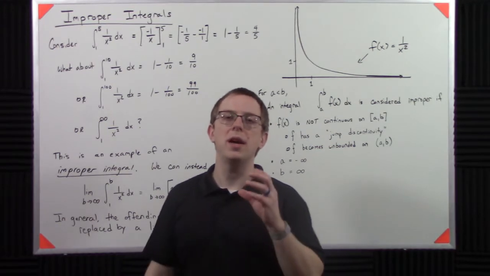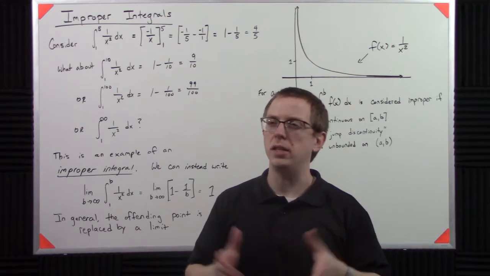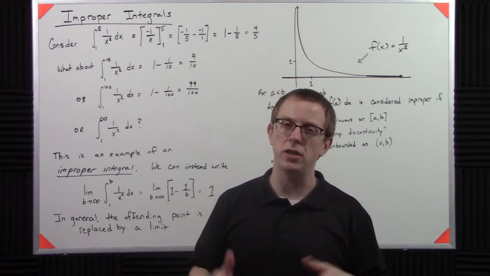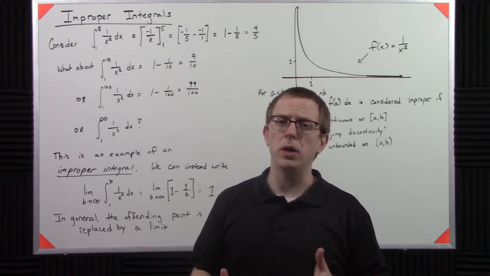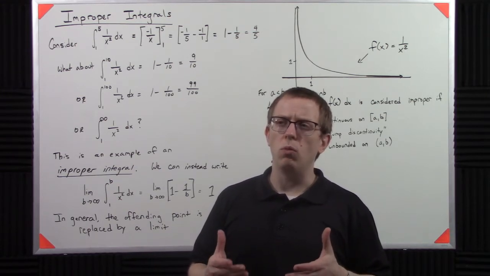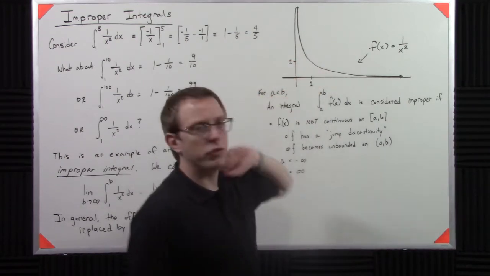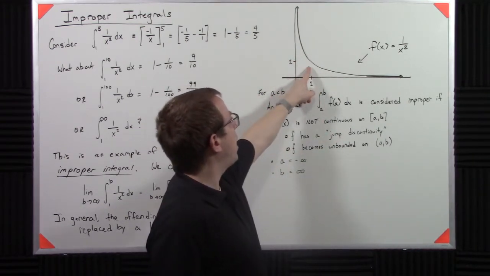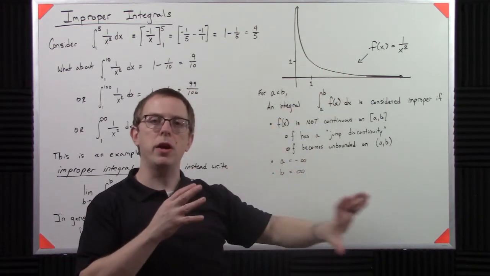So really what we're trying to ask ourselves when we think about improper integrals, don't think about the pieces, don't think about the components, don't think about any of that stuff. We're really trying to figure out, is this thing going to blow up on me? Because if I'm taking this integral, I can see that it's positive the whole time. So I'm going to keep adding a positive number, and another positive number, and another positive number, right? I'm adding up that area under the curve.